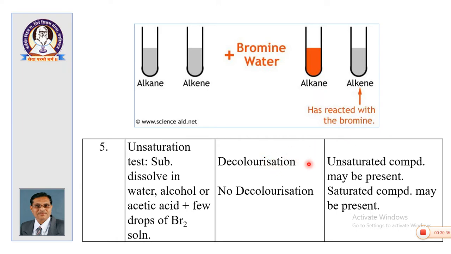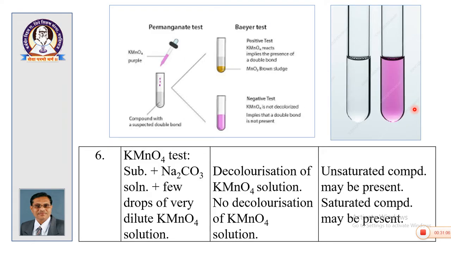When decolorization is there, then an unsaturated compound may be present, and if no decolorization, a saturated compound may be present. So, suppose you have an alkane and alkene, alkene type compound will show decolorization, alkane will not show, saturated compound will not show decolorization, unsaturated compound will show decolorization. So, this test is for confirmation of unsaturation.